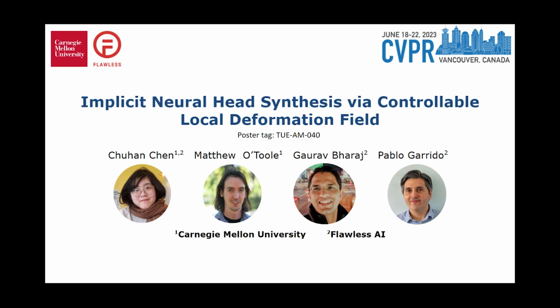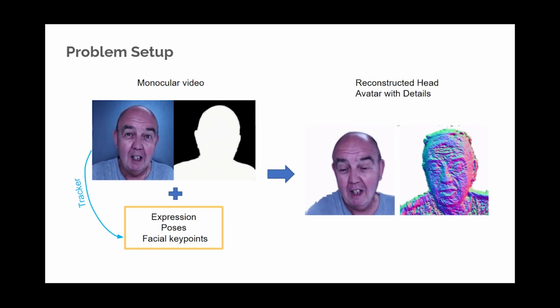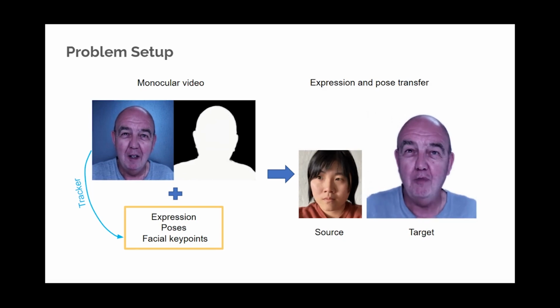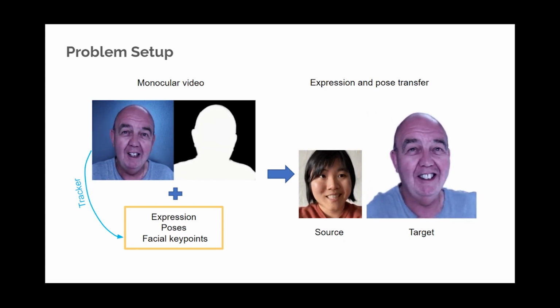We propose implicit neural head synthesis via controllable local deformation field, which reconstructs detailed head avatars from monocular videos. Given the monocular video of a subject and segmentation masks, as well as expression, pose, and facial key points from a face tracker, we proposed a method to reconstruct a head avatar of the subject with deformable and controllable fine-scale facial features. With the trained avatar, we can control it by providing the model with new expression and poses from another source video.